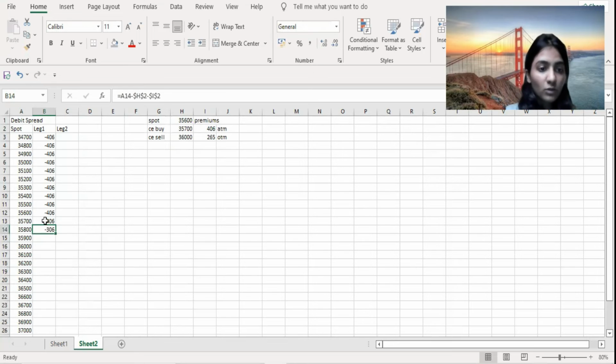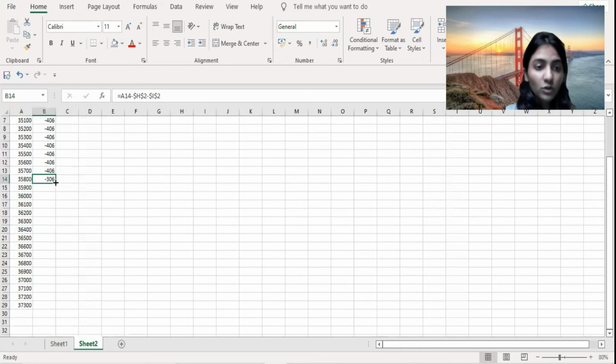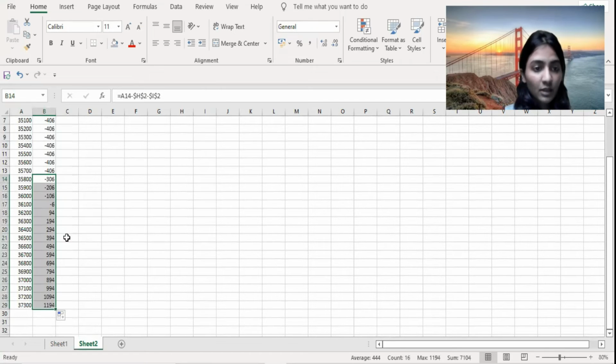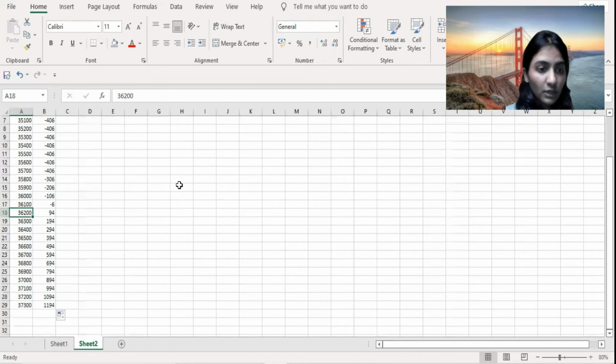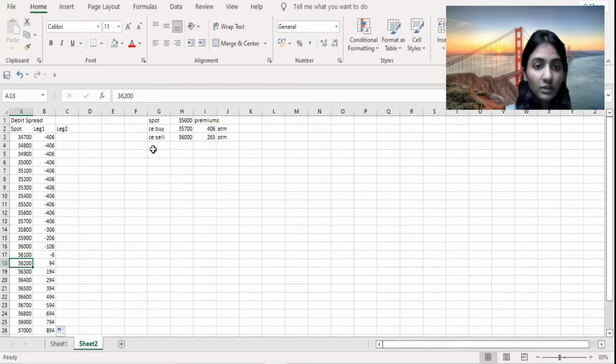Yeah. So now, as you can see, your losses are getting reduced, but you are still incurring the losses. So basically, you are making profits only from 36,200, and the spot rate right now is 35,600. So you need basically 400. You need 600 points to break even. Actually, 500 points to, 300 points to break even. Actually, more than 300. I would say you are taking 500 points to break even. Yeah, from 36,100, you're actually breaking even. So that is quite a lot.